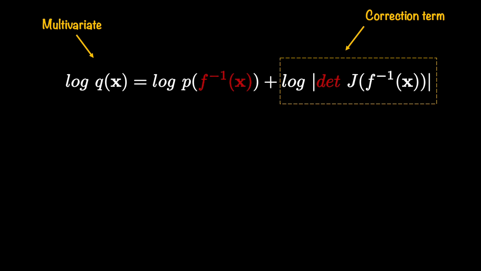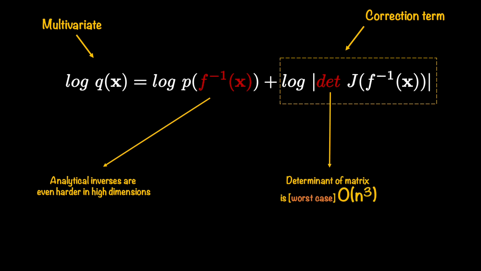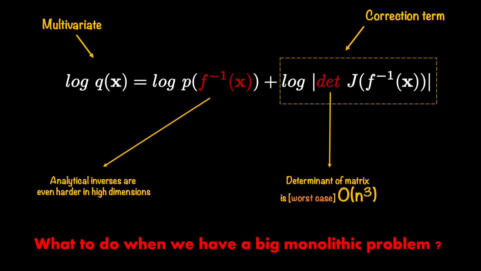Well, one very simple problem to note is the computation of the inverse itself. Inverses are difficult in general and they become even more difficult when we are in a high dimensional space. Second one is related to the computational aspects of determinants. The worst case big O for determinant of a matrix is cubic in nature. So if we have a big complex function that uses high dimensional data, we will have all these kind of challenges. The big question here is that what do we do when we have a big monolithic problem?